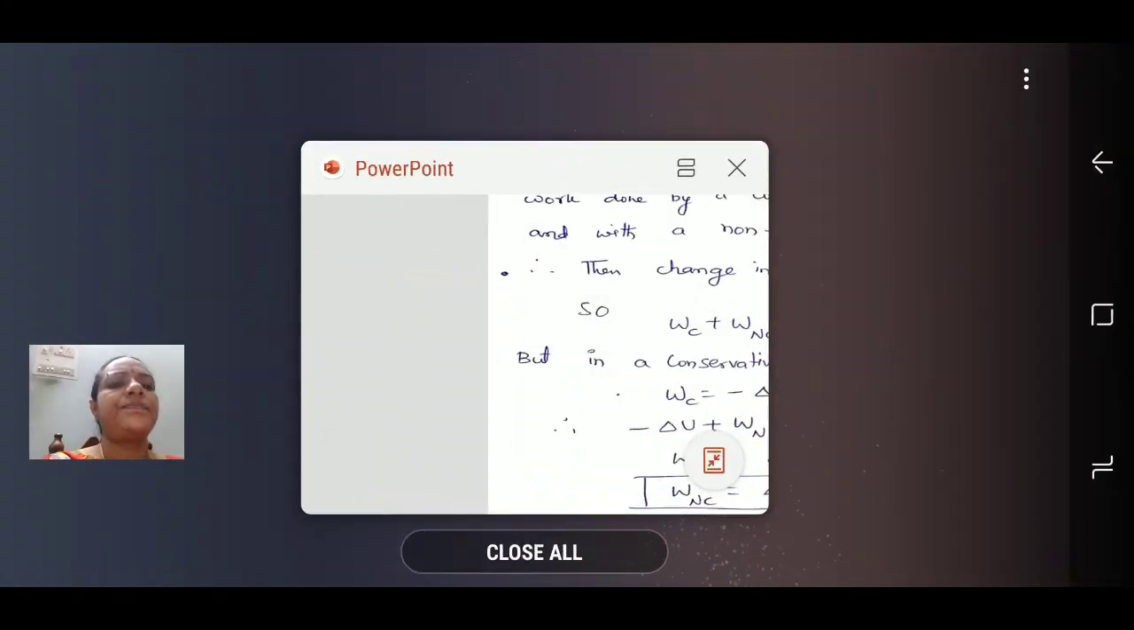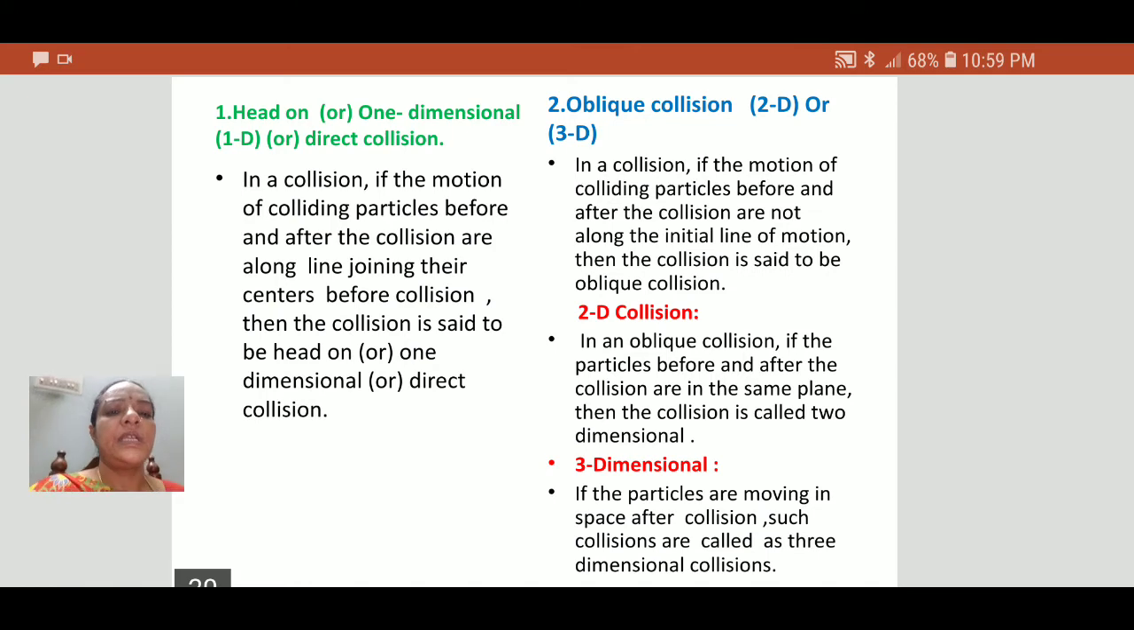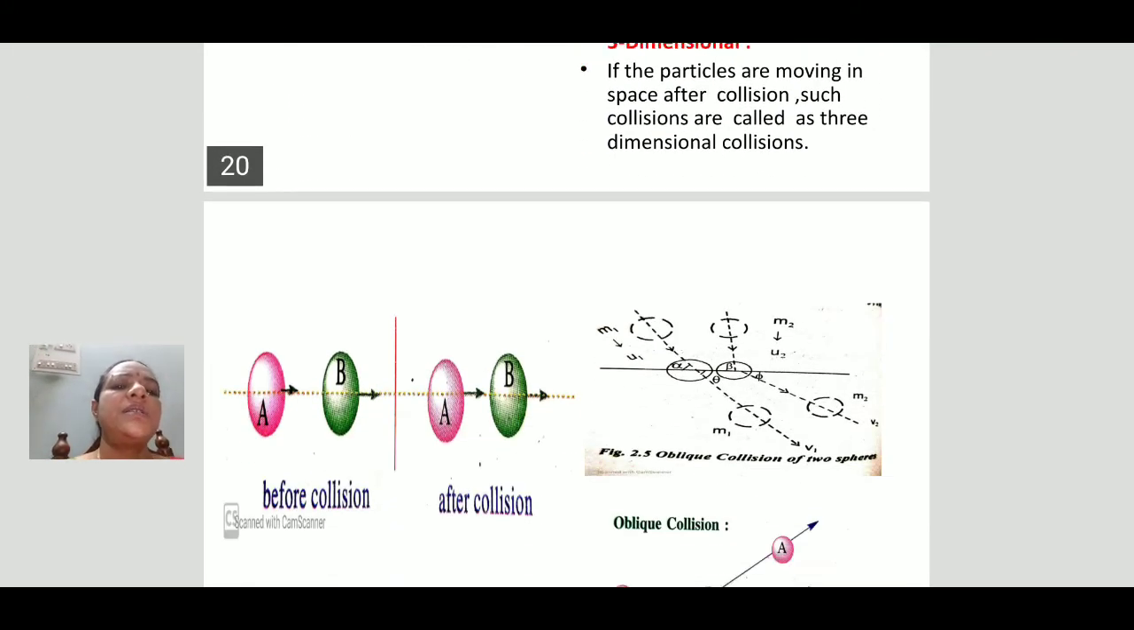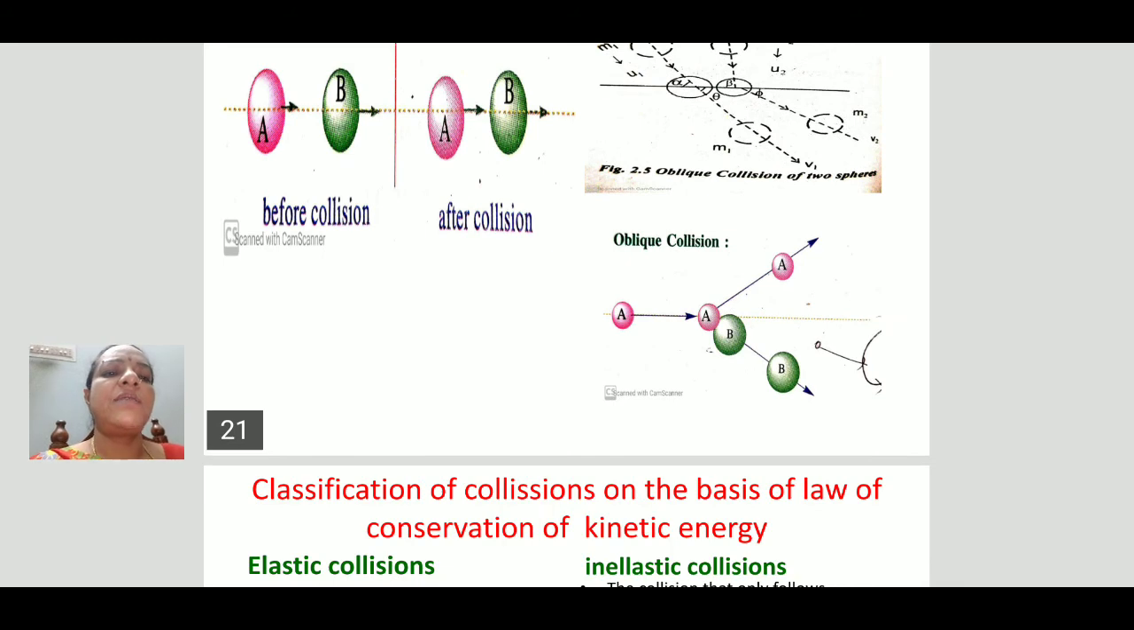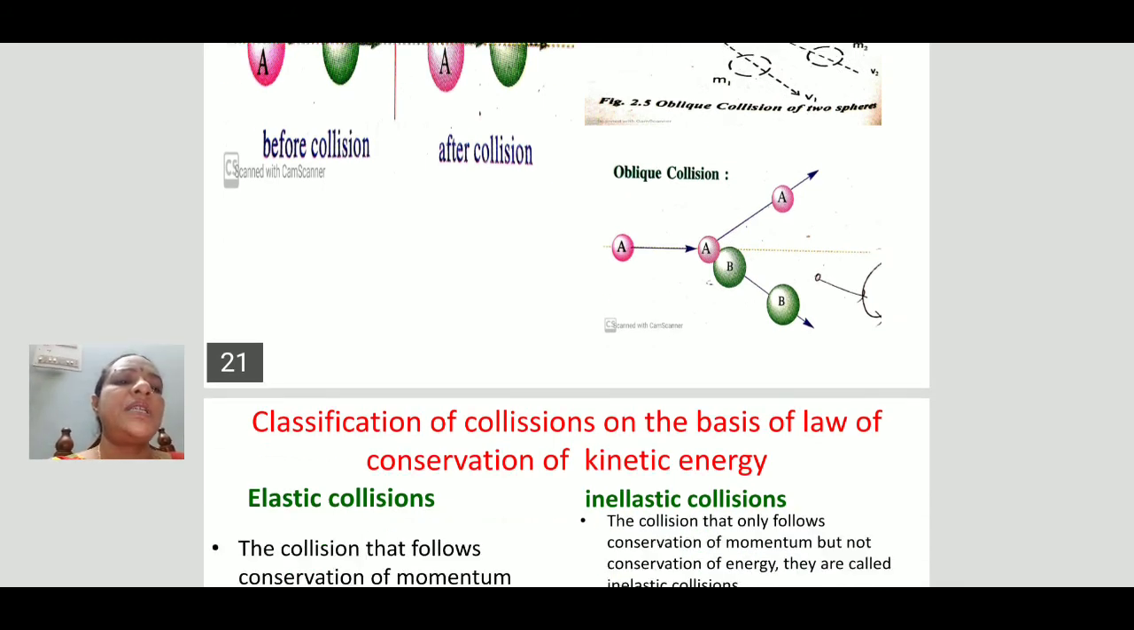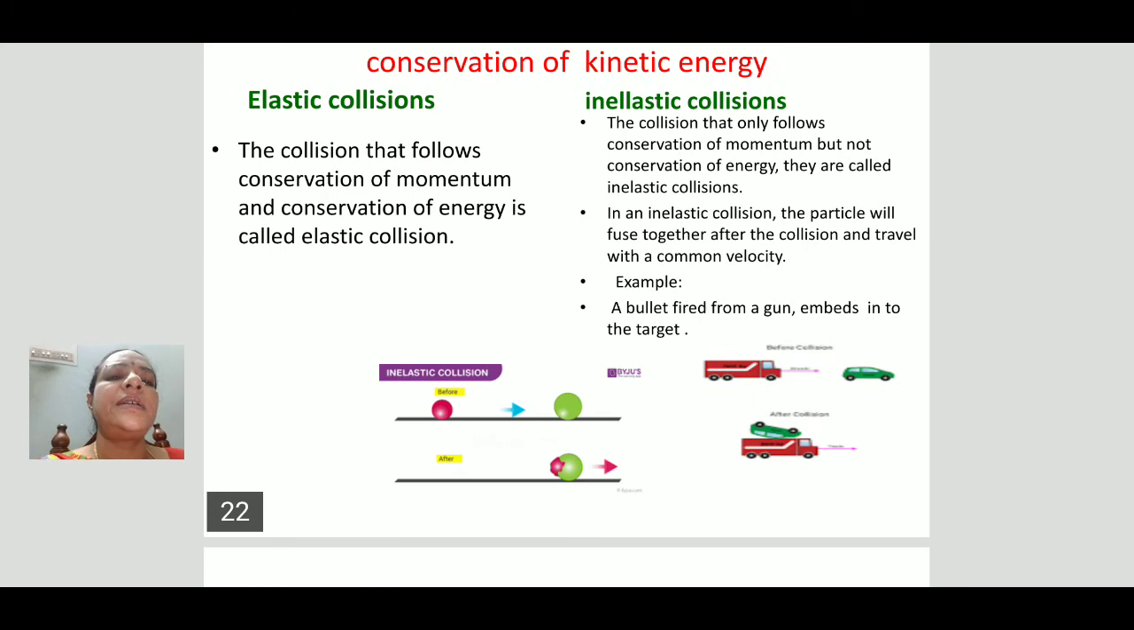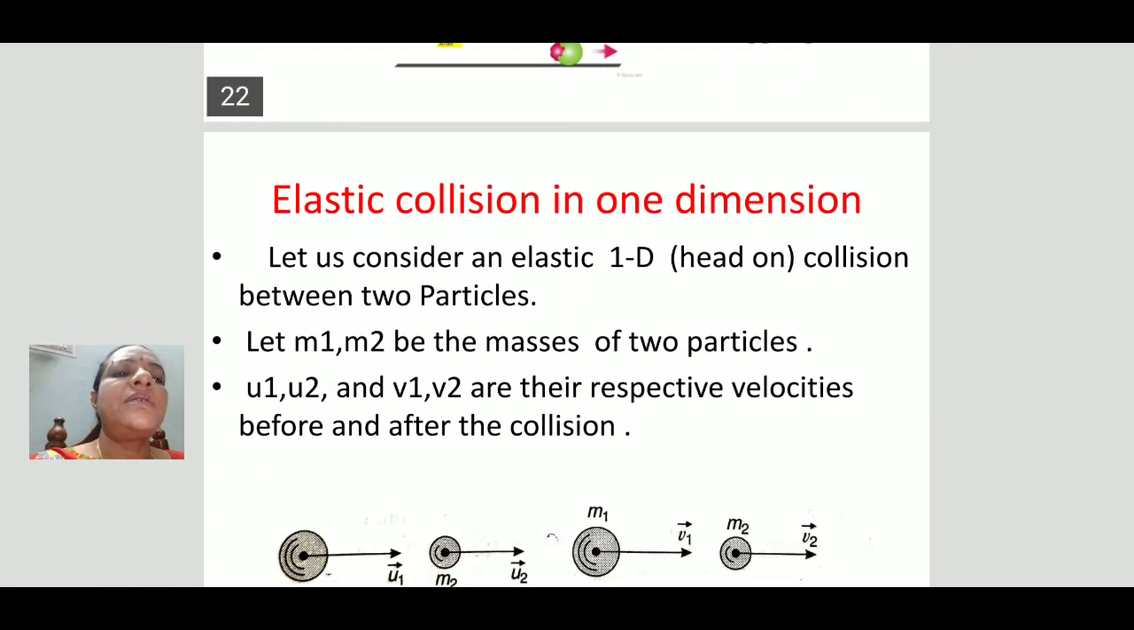Space collisions. These are three-dimensional collisions. By seeing this figure, these are the one-dimensional, these are the two-dimensional collisions. And based upon the conservation of kinetic energy, the collisions are again considered as elastic collisions and inelastic collisions. In elastic collisions, both kinetic energy and momentum are conserved, whereas in inelastic collision only the momentum is conserved, not kinetic energy.